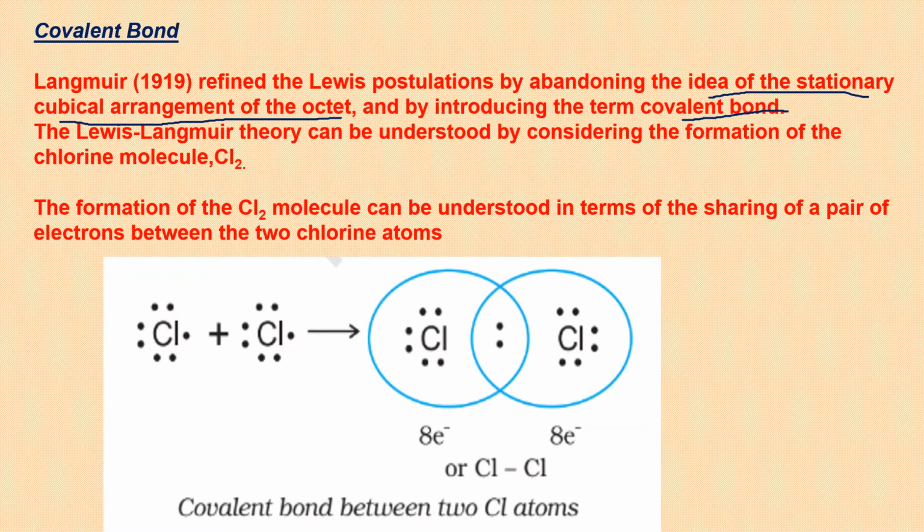The Lewis-Langmuir theory can be understood, because they worked in coordination then, by considering the formation of a chlorine molecule. So here is the simple explanation. Chlorine atom with 7 valence electrons, another chlorine atom with 7 valence electrons. Now the problem is both the chlorine atoms want 1 electron each. None of them is ready to donate an electron. So what is the only way out? They will share 1 electron each, and this way the octet of each one is complete.